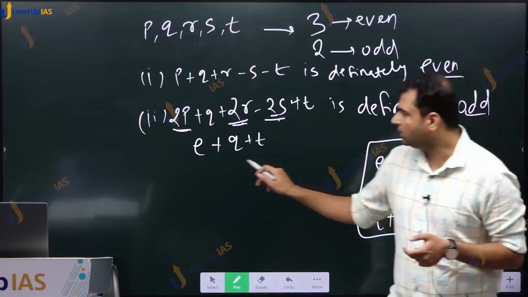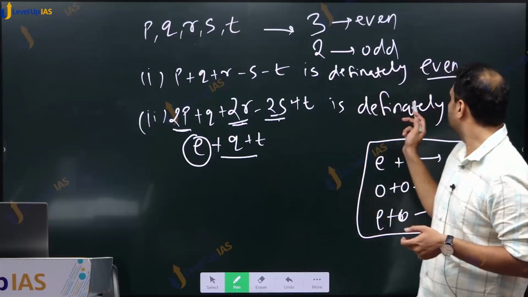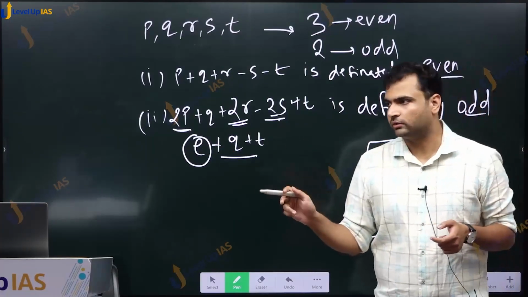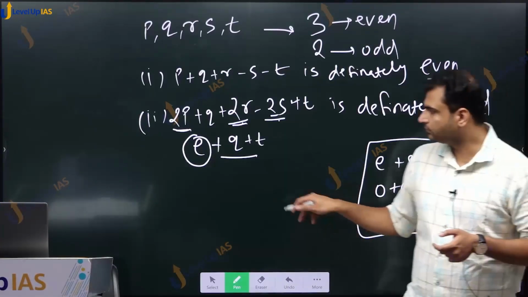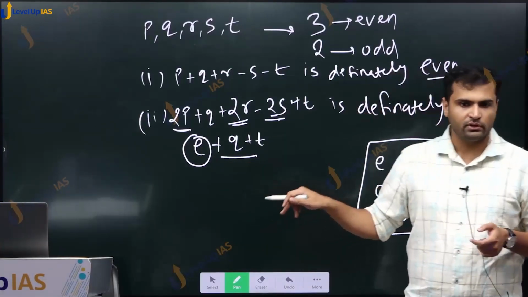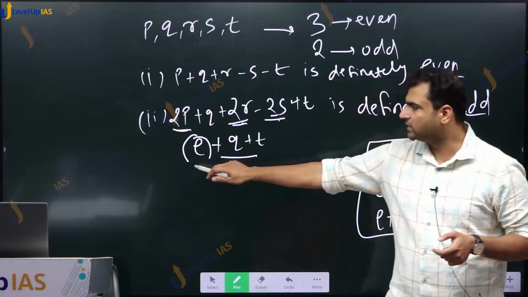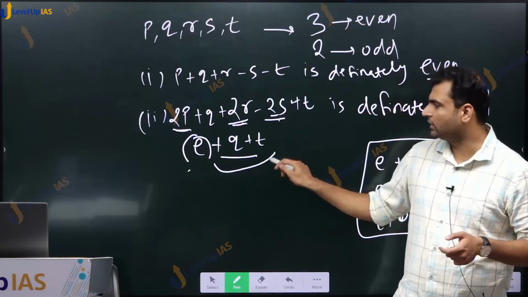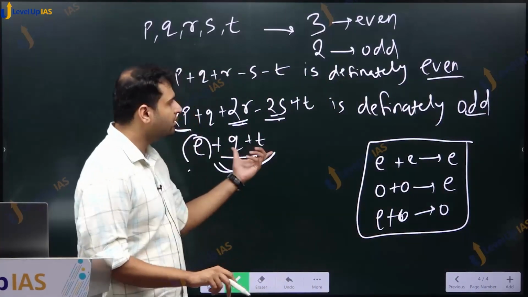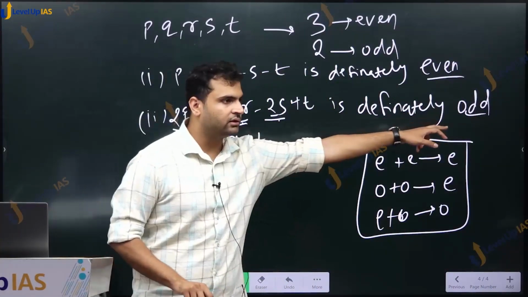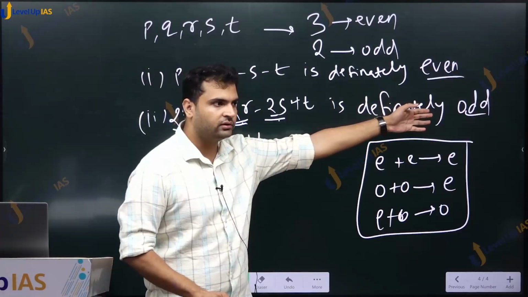So we have to comment on whether some even number plus q plus t is definitely odd or not. Now this addition: this is an even number and this is some other number, q plus t. When will this addition be odd? Because this is even, this has to be odd for the addition to be odd.